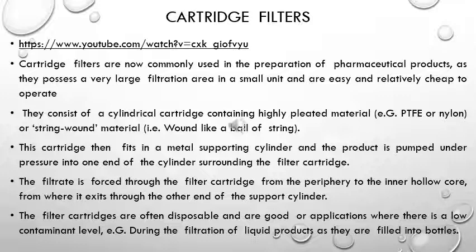When you introduce the slurry which is to be filtered on the topmost layer where the cartridges are present, and you apply pressure, the fluid flows inside the cartridge, so there is filtration through the cartridge. The space in between the cartridges is hollow, so whatever solids are there will be accumulated outside the cartridge, just on the linings of the cartridge, and the liquid or the filtrate will go through the hollow space into the filtrate collector.